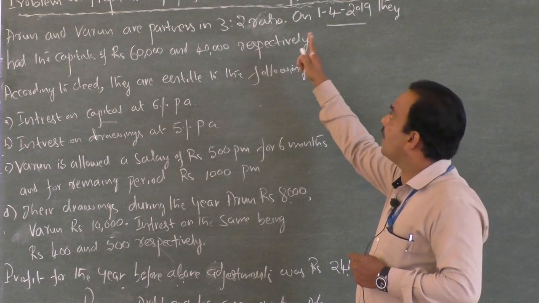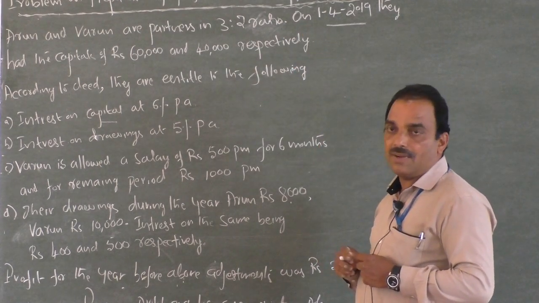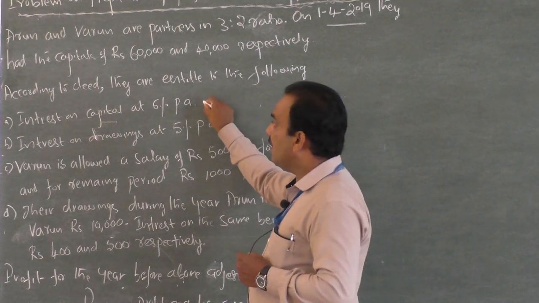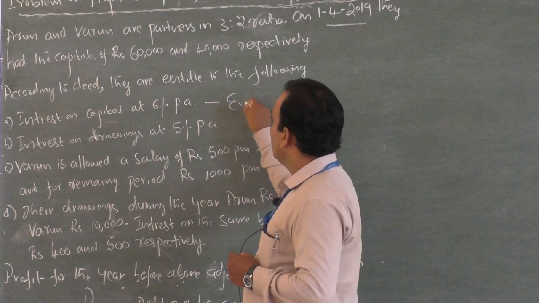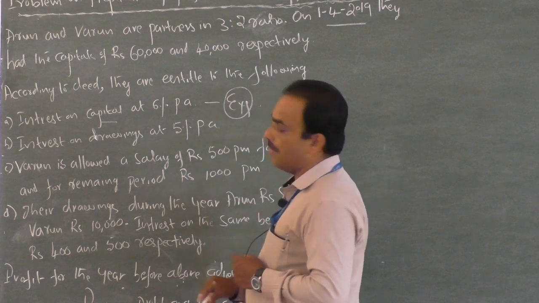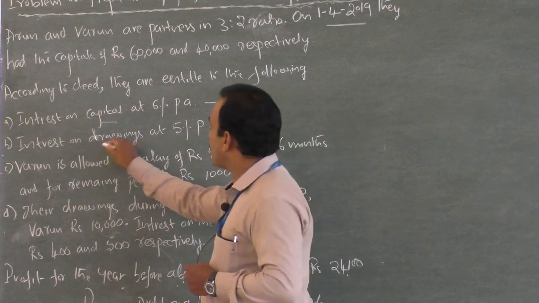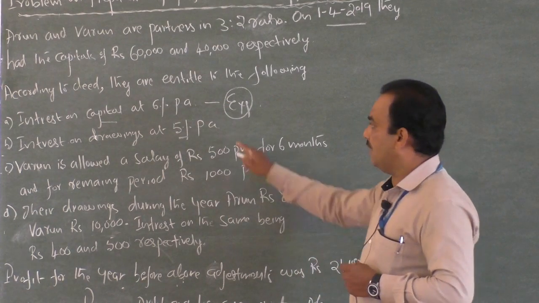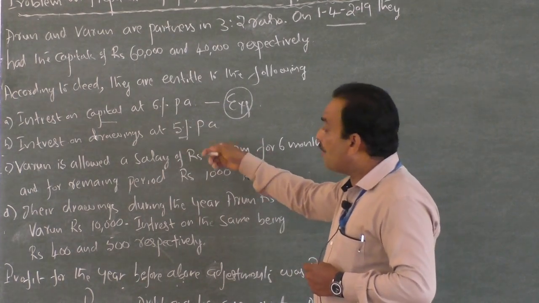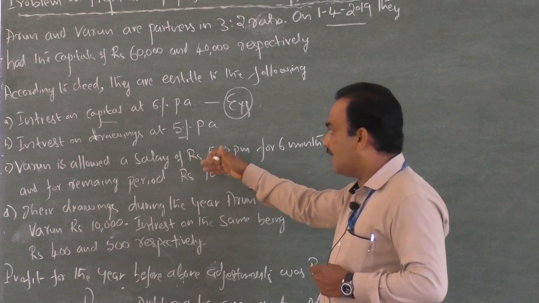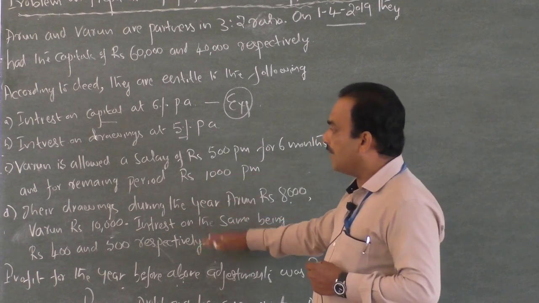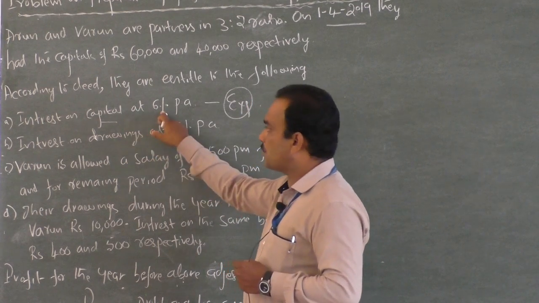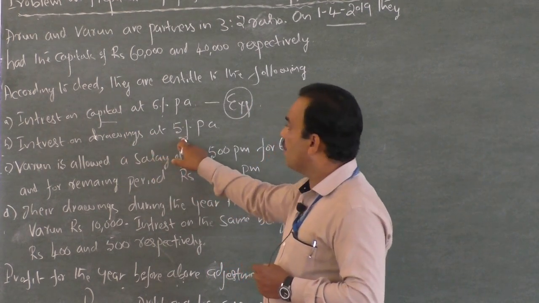Remember, the profit and loss appropriation account is a nominal account. In the case of a nominal account, debit all expenses. I repeat, interest on capital is an expense to the business. Remember. And second one, interest on drawing, it is at 5%. The amount of the drawing is given in the later part of the problem. Anyhow, remember, interest on drawing 5%, interest on capital 6%.